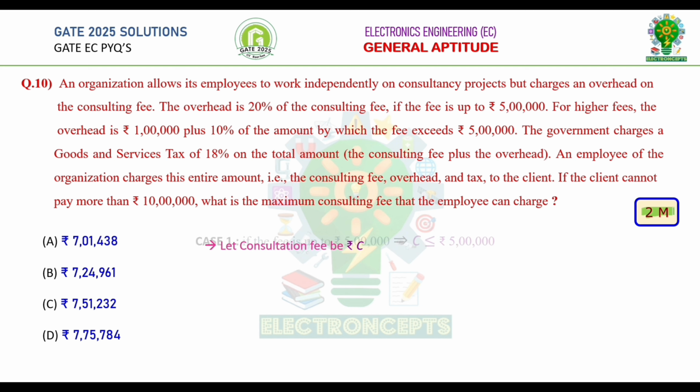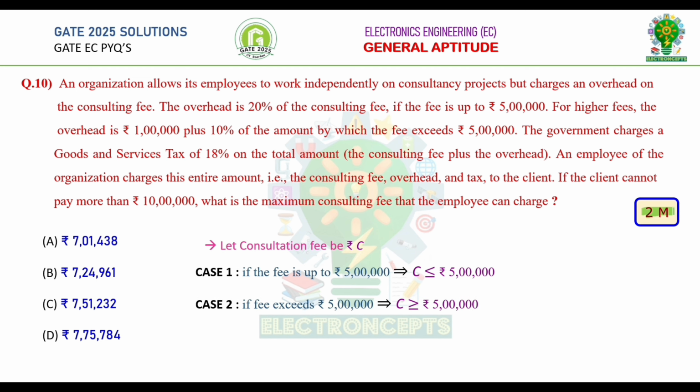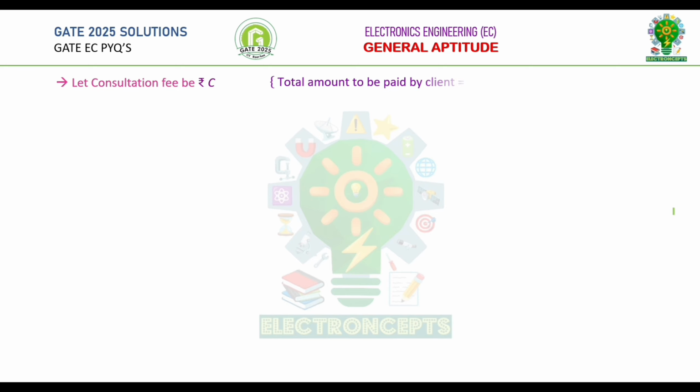Case 1: if the fee is up to rupees 5 lakh, the consultation fee must be less than or equal to rupees 5 lakh. Case 2: if the fee exceeds rupees 5 lakh, the consultation fee is greater than rupees 5 lakh. From the question, the total amount to be paid by the client includes the overhead along with the goods and service tax, which is GST.